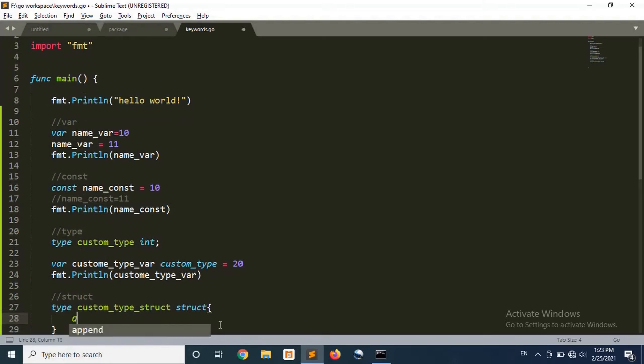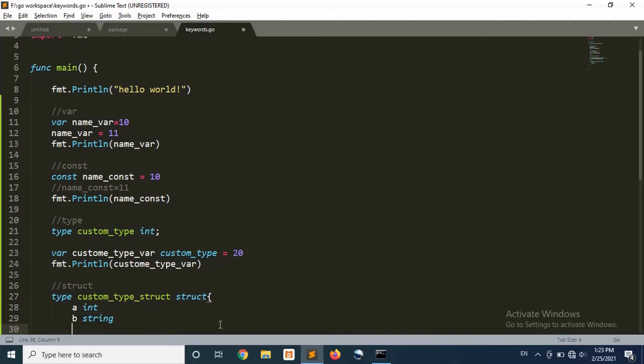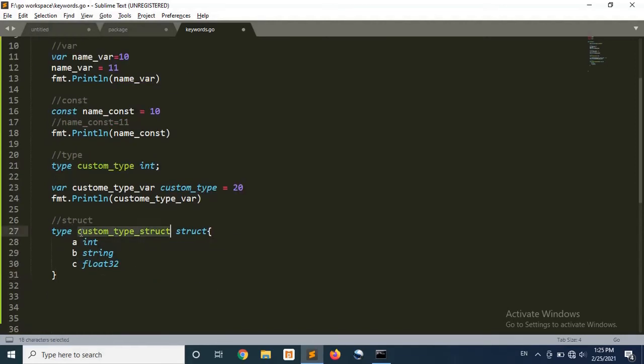Here I am creating a value a that is of type integer. I am creating the second value that is of type string, and the next value I am taking is of type float. So here we have created a custom type that is in origin is of type structure.